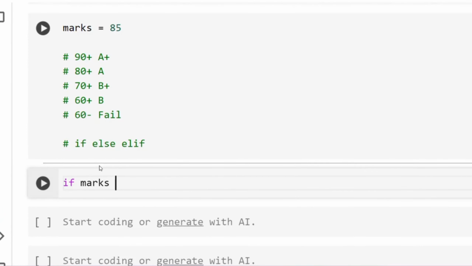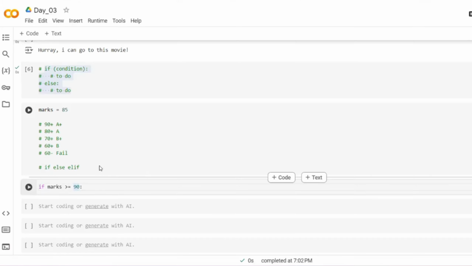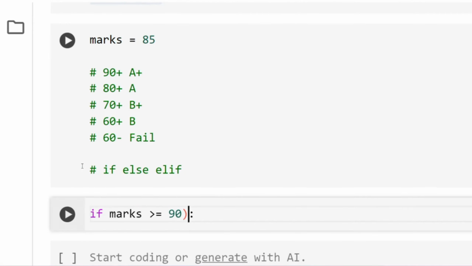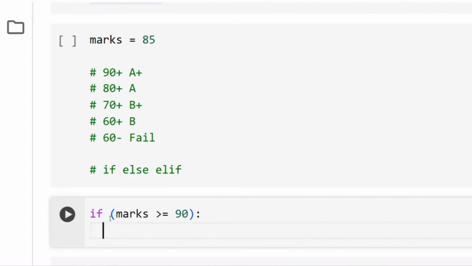We already understood how to write a condition, so let's use that. If my marks are greater than or equal to 90, which is an integer, you close the condition with a colon. It is good practice to put your condition in brackets. So let's say I put brackets here, right? So yes, print, what do I say, A plus.